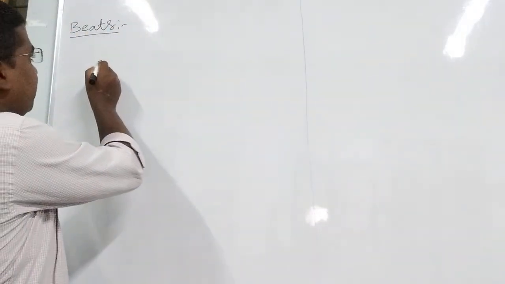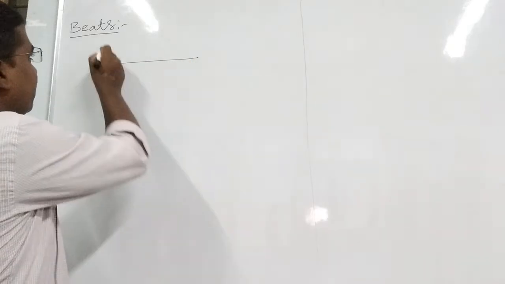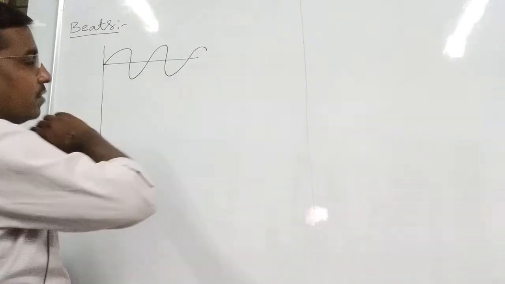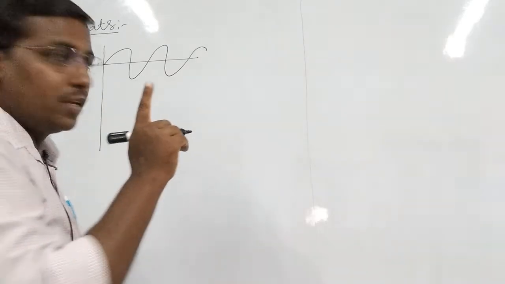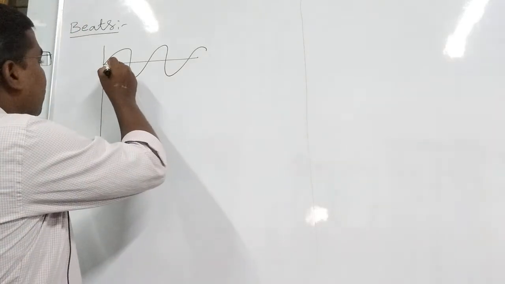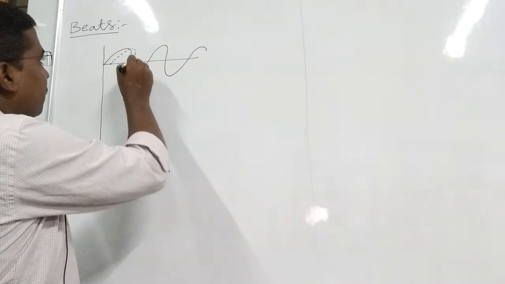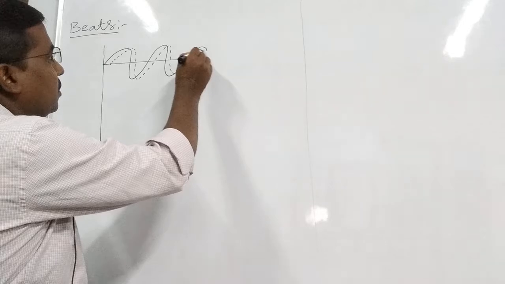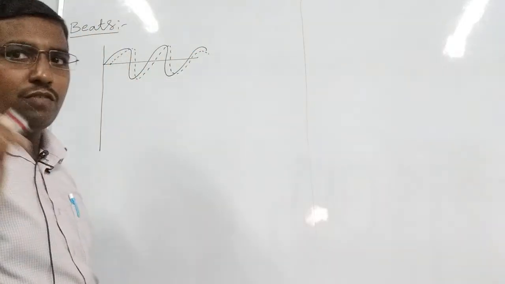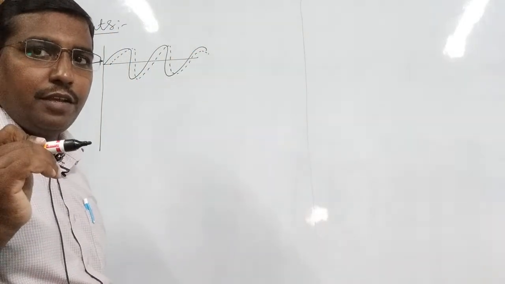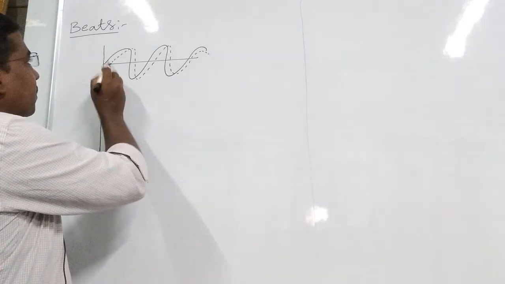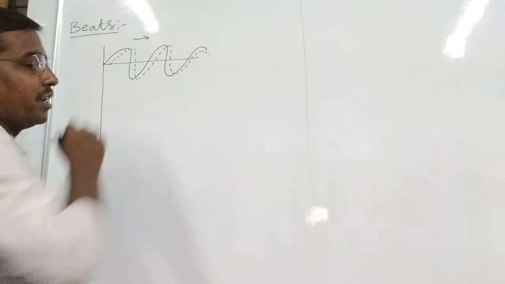Generally, beats say that two sound notes have nearly the same frequency. This is one sound note, and the second sound note moves with nearly the same frequency, nearly the same amplitude and nearly the same position, and they are moving in the same direction.